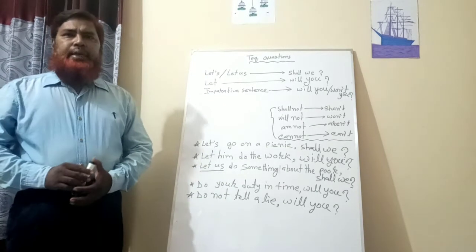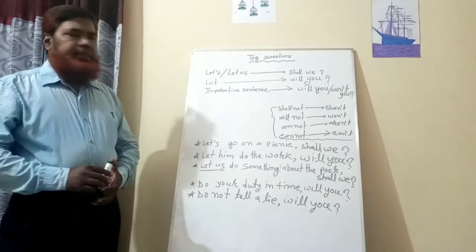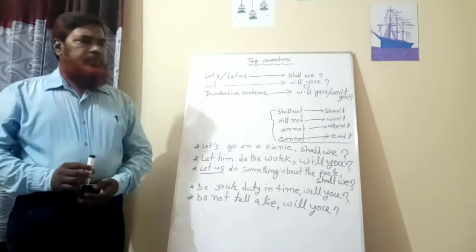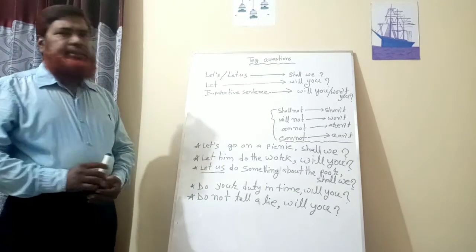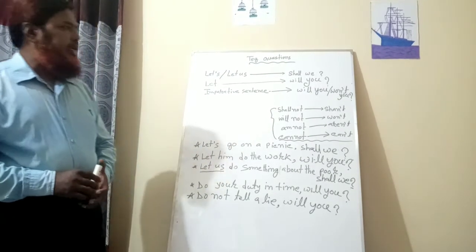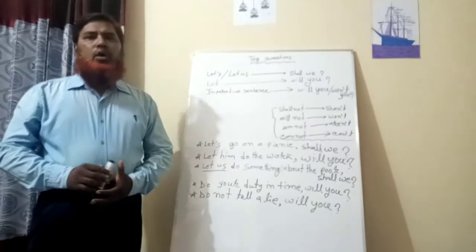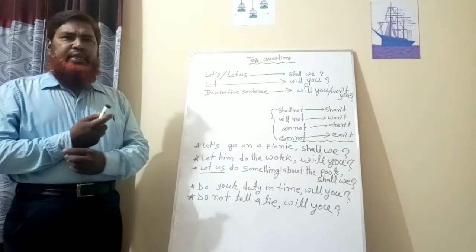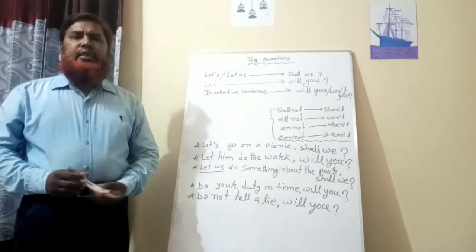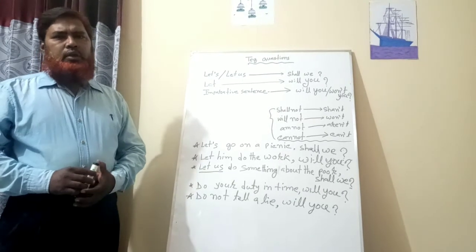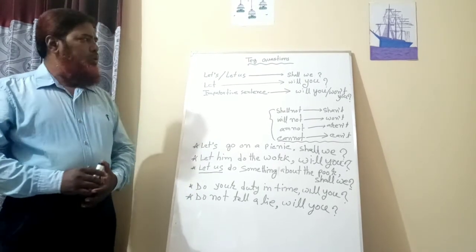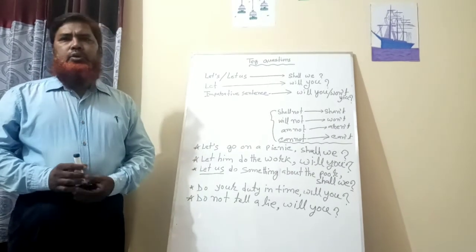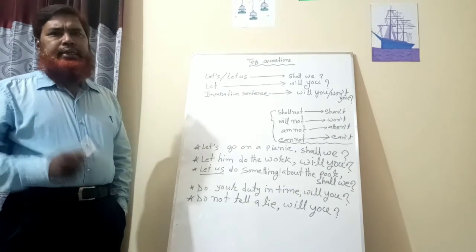If you find an imperative sentence, that means a verb at the beginning of the sentence, you can make this tag question by using will you or won't you. Another thing, only let: if only let is present, the tag question will be will you. So I think if you learn these 4 rules, you will be able to get good marks in making tag questions.